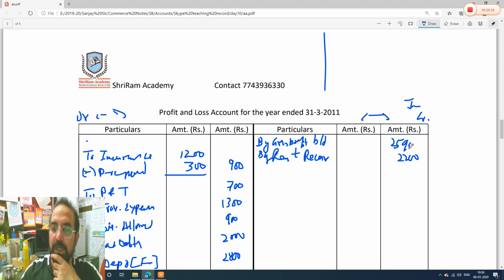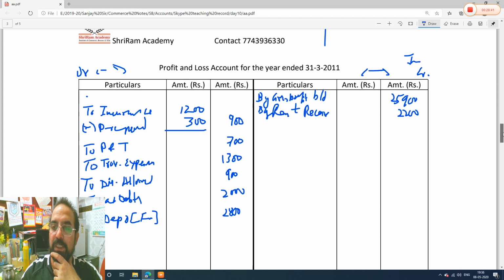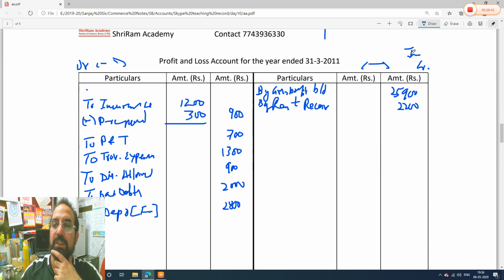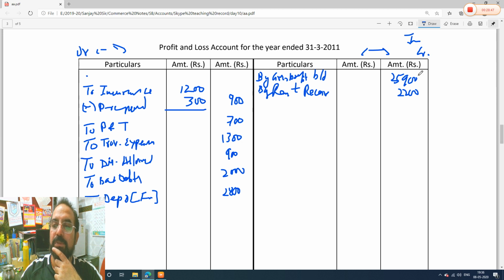25,900. Let's see, guys, the total of both the sides. Now this is again the profit and loss account, income side, indirect incomes, and this is the expense side. So the income side total is 25,900 plus 2,000, which means 28,100 rupees. This is 28,100 total.